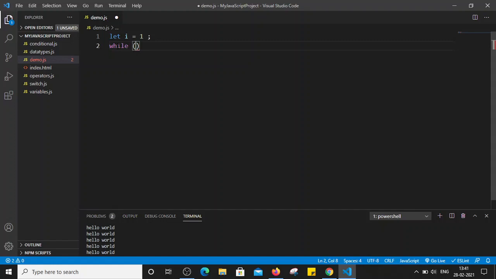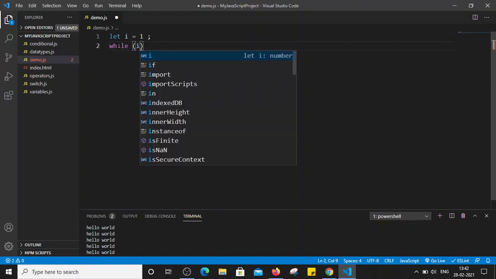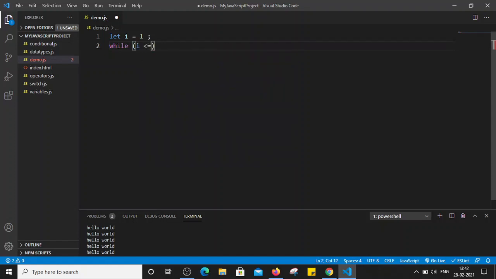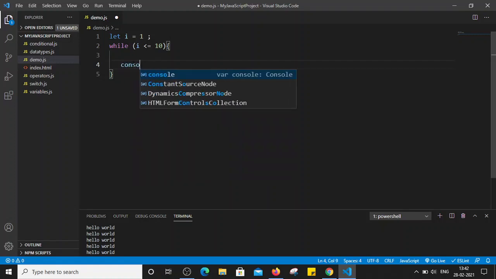So in the condition I will mention while i is less than or equal to 10, right? And then curly brackets. If the code is only one statement, then these curly braces are optional. If the code is more than one statement, then we have to put these curly braces, right? So now I just have to print console.log